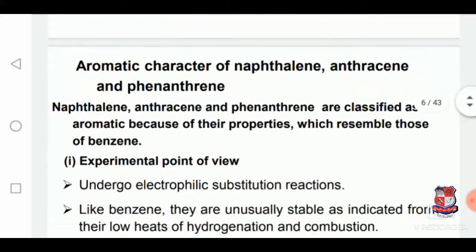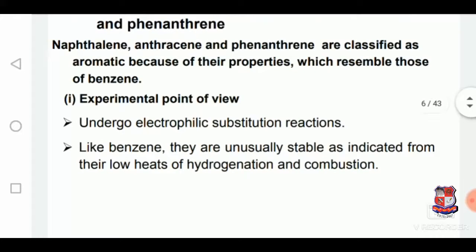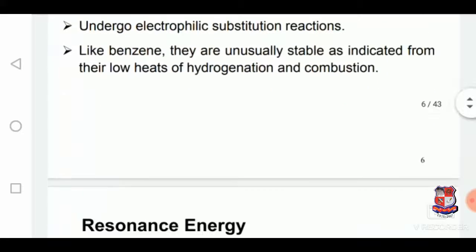Aromatic character of naphthalene, anthracene, and phenanthrene. Naphthalene, anthracene, and phenanthrene are classified as aromatic because of their properties which resemble those of benzene. First, from the experimental point of view, they undergo electrophilic substitution reactions like benzene. Like benzene, they are unusually stable, as indicated by their low heats of hydrogenation and combustion.